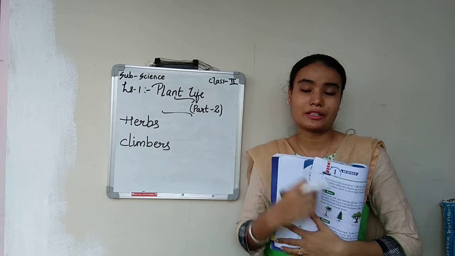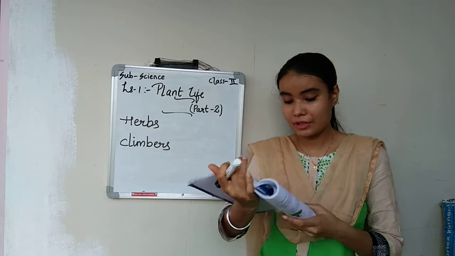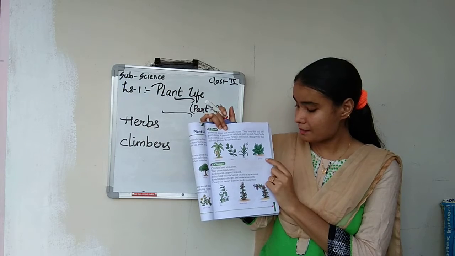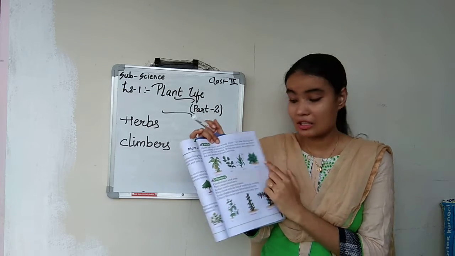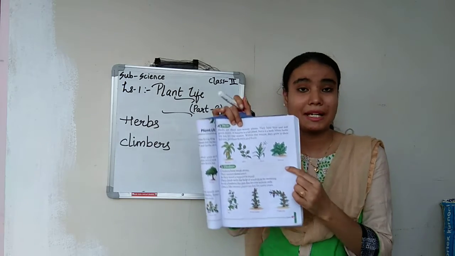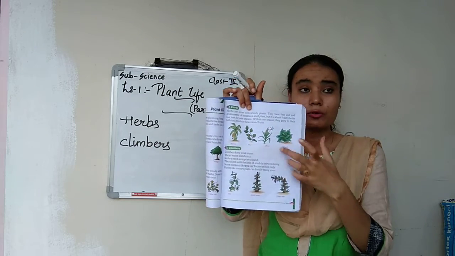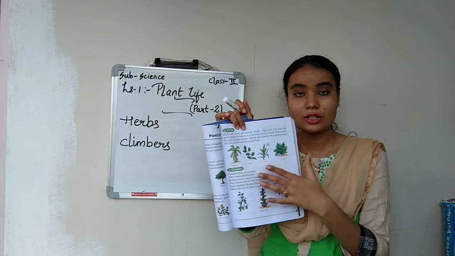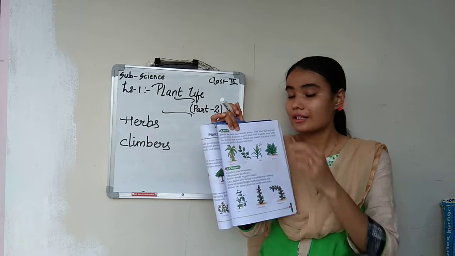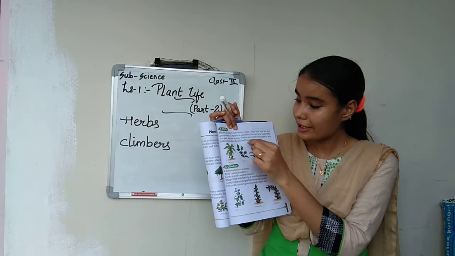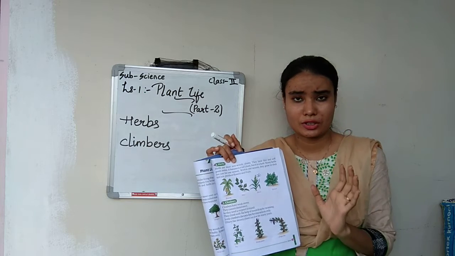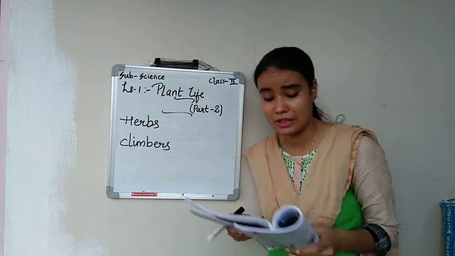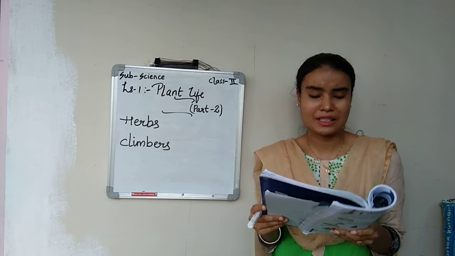So coming back to herbs, herbs are non-woody plants whose stems are very soft. Examples are given over here: banana, mint, maize, spinach. These are the four examples of herb plants. They do not have a wood stem, but they have a stem that is very soft. That's why they are called herbs. Next is climbers.